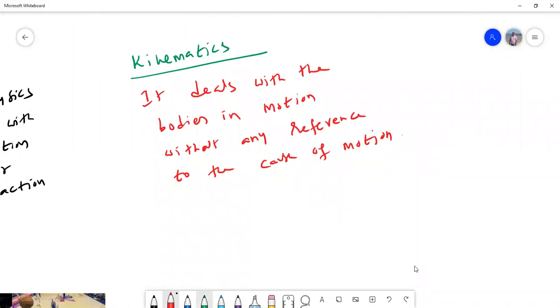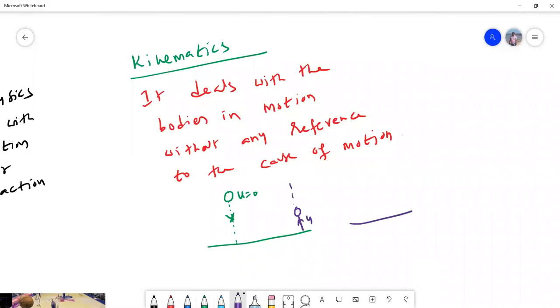For example, I say that a body is dropped from a certain height. The body will fall like this. For this body, u is equal to 0. Then I'll say that a body is projected like this. With some velocity it will go up.